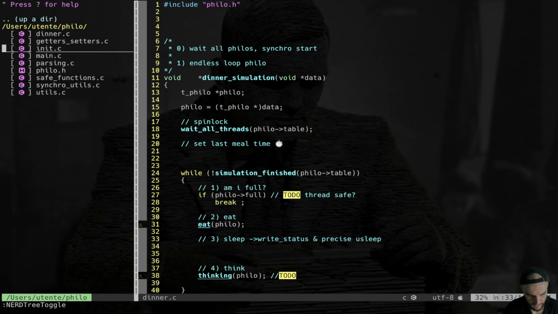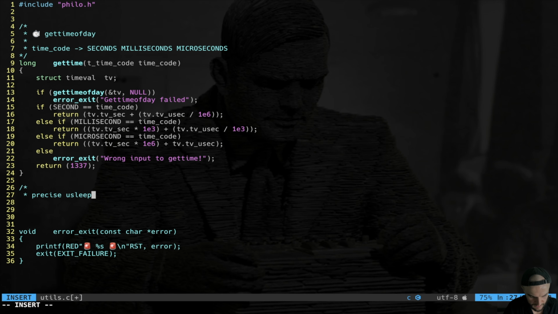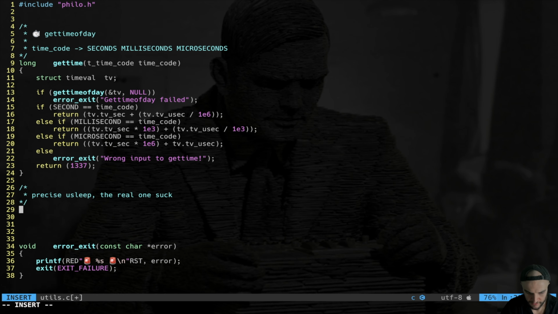We go back in our utils, and let's do that. So precise use sleep, the real one sucks. Indeed, the use sleep is going to give us at least the time we ask, but very often it's going to give us more because of operating system lagging, peculiarities, let's say. There are many details, but TL;DR, use sleep is not precise.